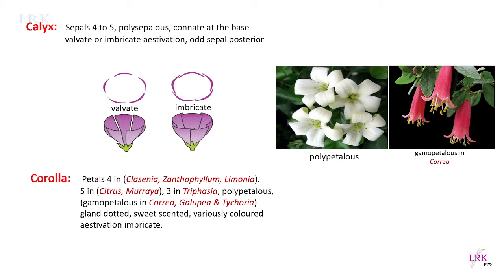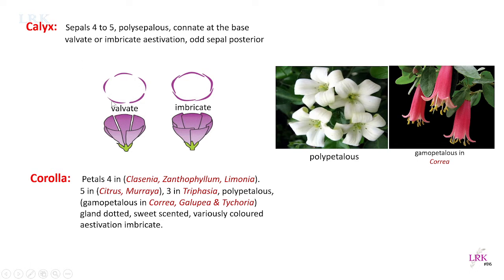The outermost whorl is the calyx. The sepals are 4 or 5 in number, polysepalous in condition. Polysepalous means the sepals are free. They are not united. They are connate at the base, that is, they are united only at the base. And the aestivation is valvate or imbricate. What is aestivation? The arrangement of floral parts in the bud condition is known as aestivation.